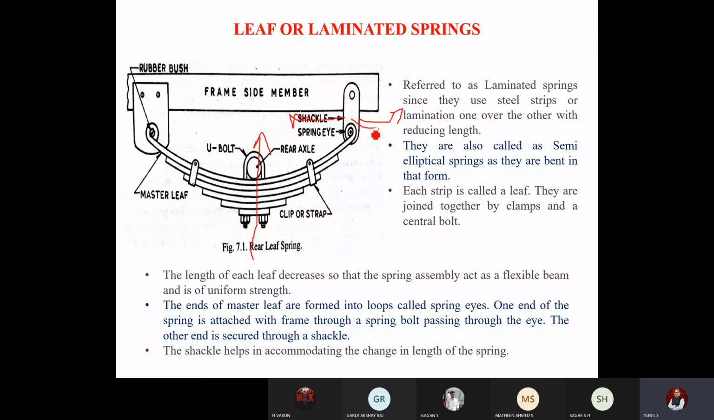So this shackle helps in front and rear movement of the spring. Okay, so this is regarding construction and working of the leaf spring. Any doubts you can ask me.